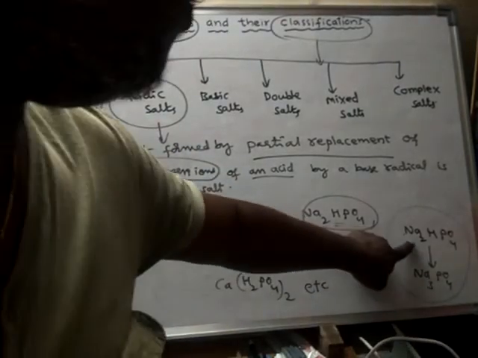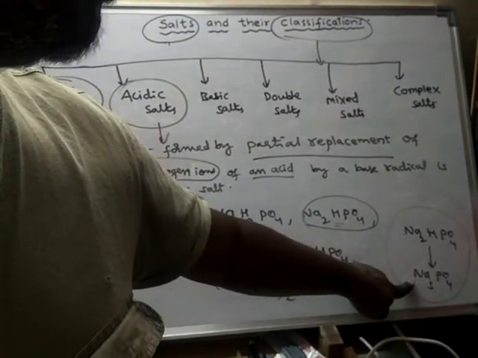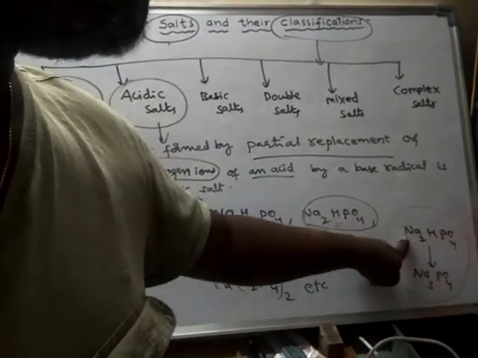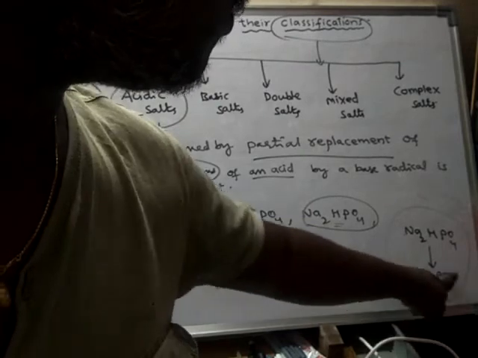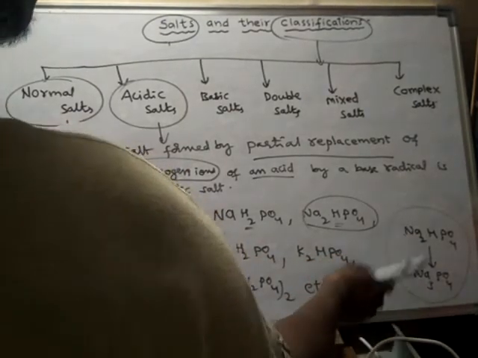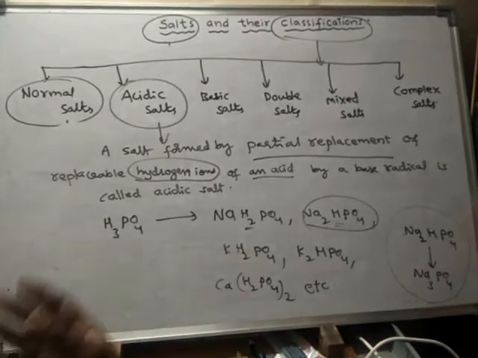Na3PO4. So here if you compare this salt from this salt, what happens? This is acidic salt, whereas this is normal salt, because in this salt there is no replaceable hydrogen, but here in this salt there is replaceable hydrogen. Hence this salt will show some acidic nature, but this is a neutral salt. Neutral salts are said to be normal salts. So all the acidic salts can be converted into normal salts by reacting with bases.